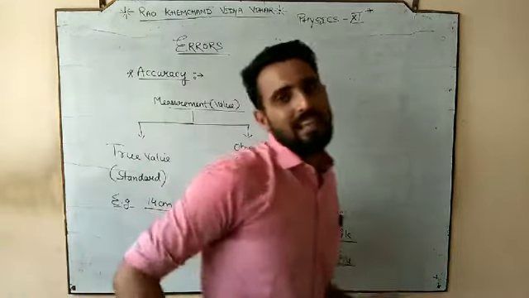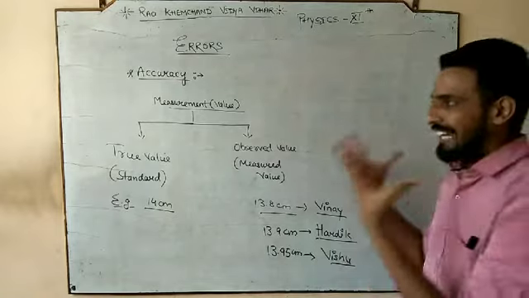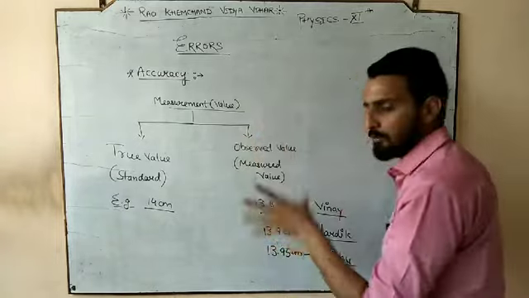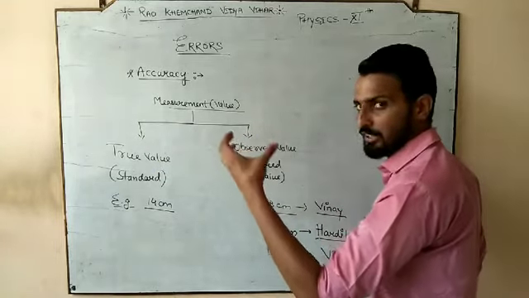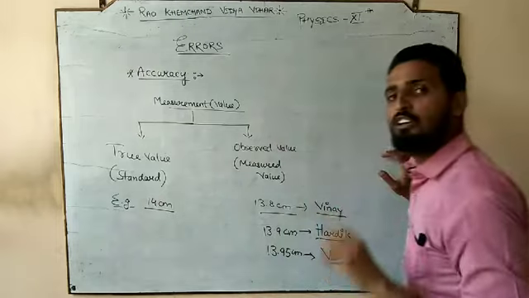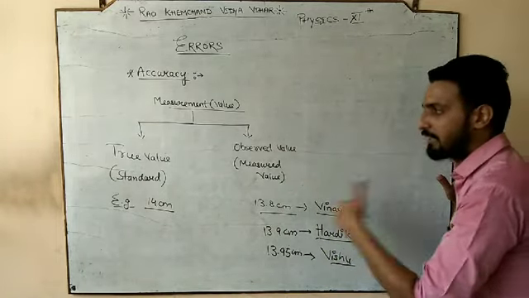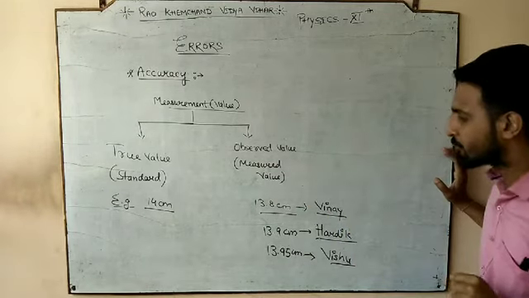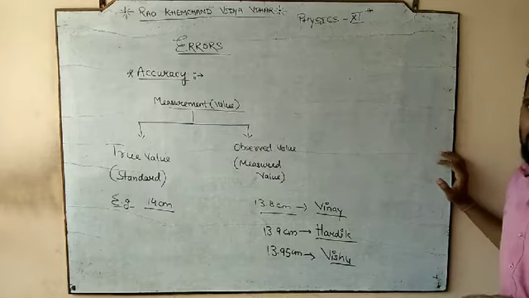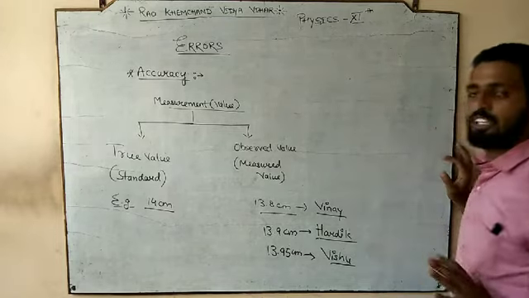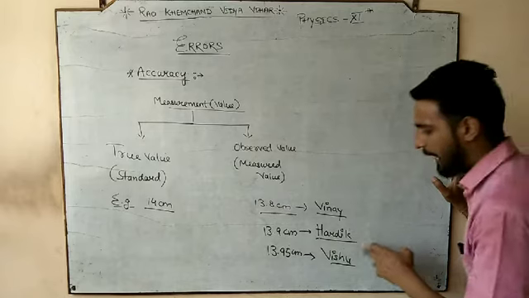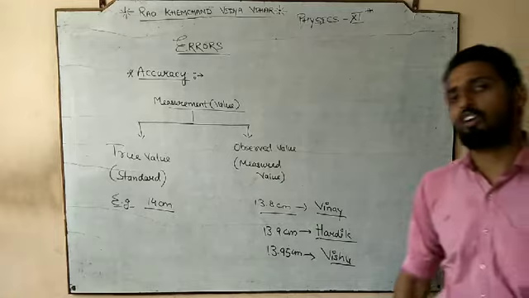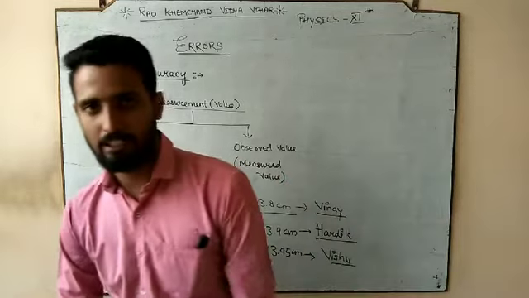So now the point is that, and try to understand what is that I want to give you, that according to the measurement of the standard, or means the true value of that device or the true value of the length of the marker should be 14 centimeter. But we perform the experiment, we measure the value, or you can say we observe the value, and the three candidates which observed the value, means my observation was 13.8 centimeter, Hardik observation was 13.9 centimeter, and Vishu observation was 13.95 centimeter.